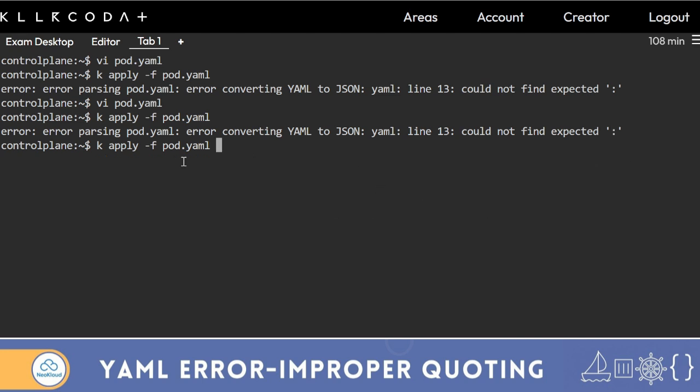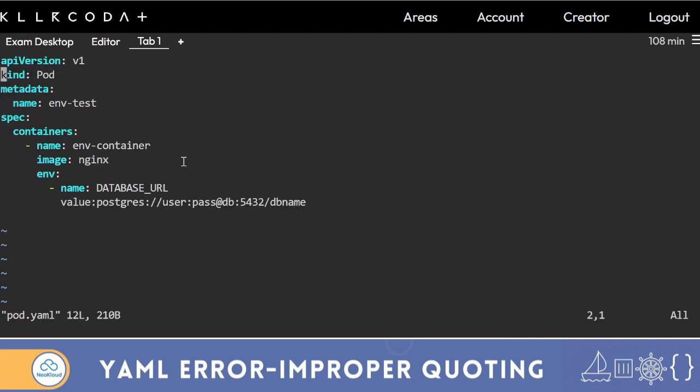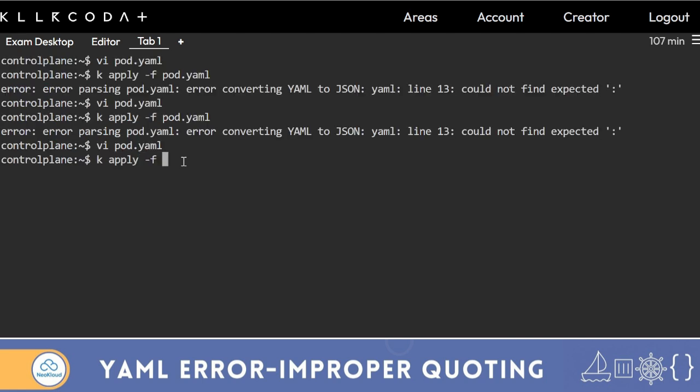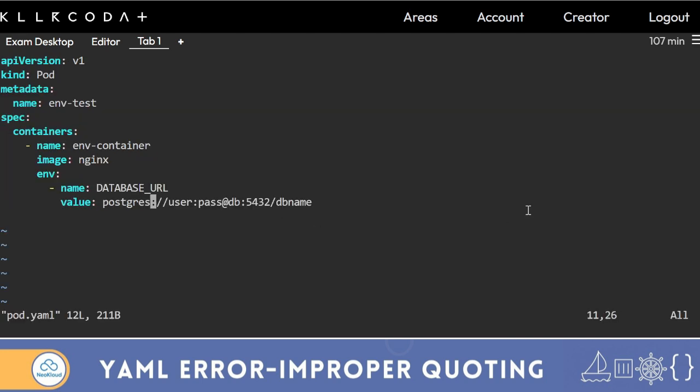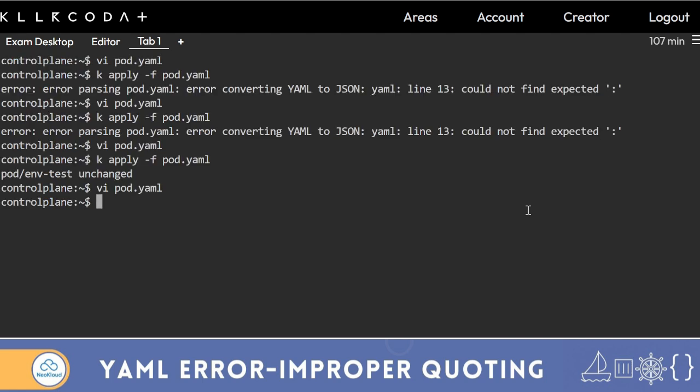So now I will edit the same file. Just go to line number 13, column 13. Here you will find that a space is required. Then I apply with kubectl apply -f. Did not find expected key means sometimes quotes or specific characters are missing. Okay, here I'll add a space, and then you will find another error.